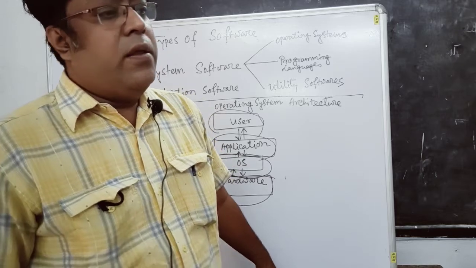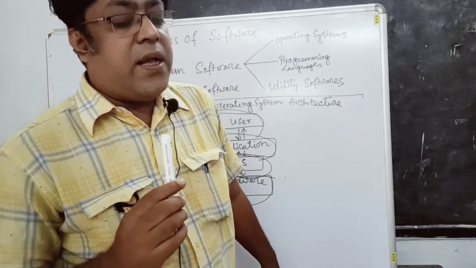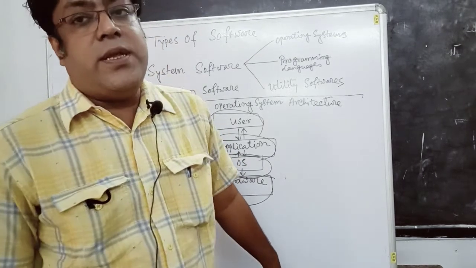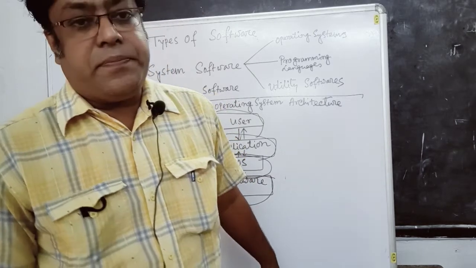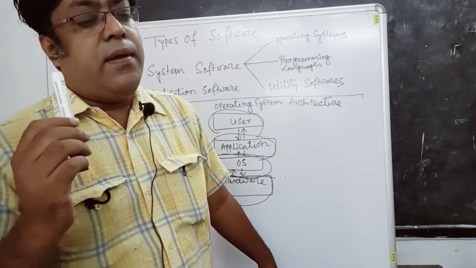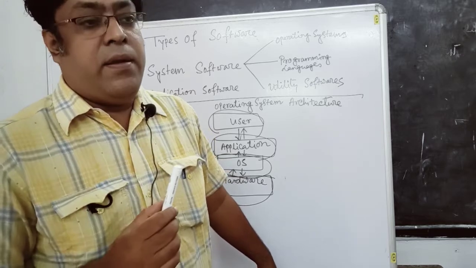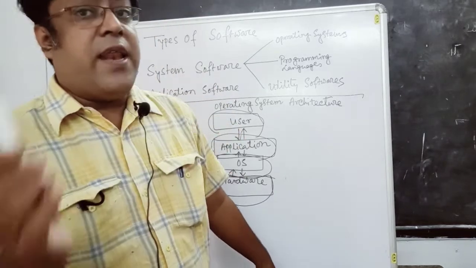So here two different things are present: one is known as the compiler and another is known as the interpreter. The interpreter interprets line by line, meaning high level language is converted into low level language line by line.